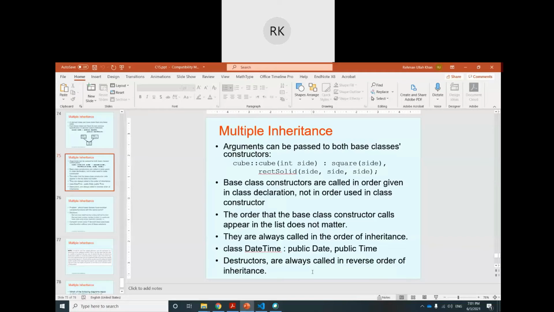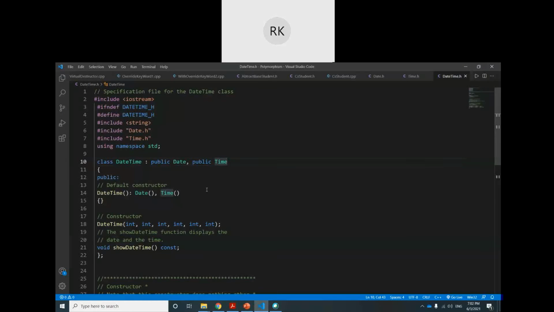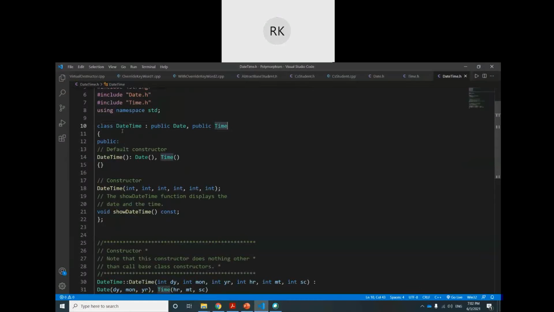Therefore the constructors in the date and time classes must follow this order, and the destructors are always called in reverse order of the inheritance. Note the point: destructors are called in reverse order and constructors are called in the same order that we have used during the inheritance.